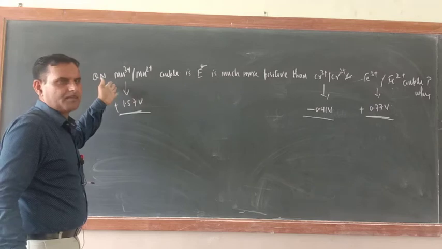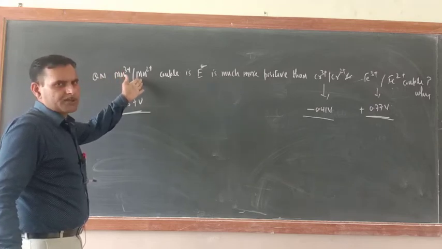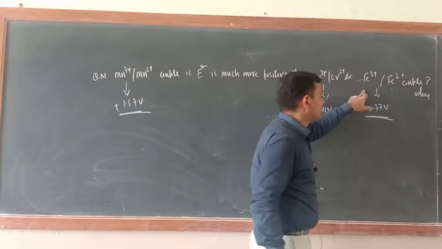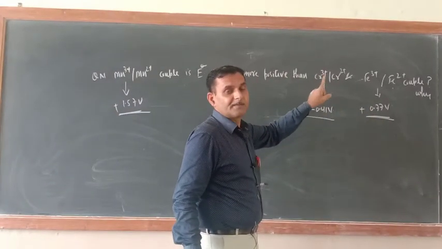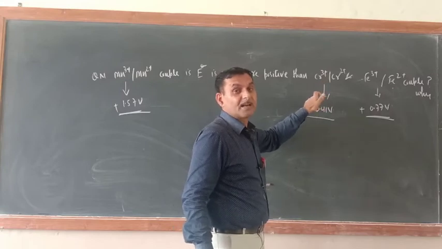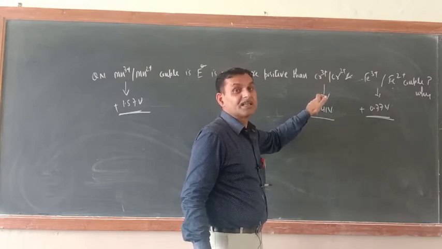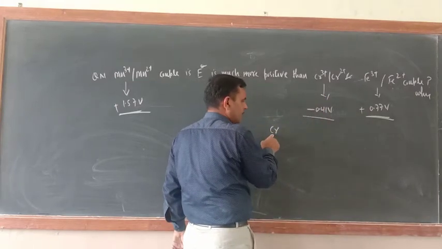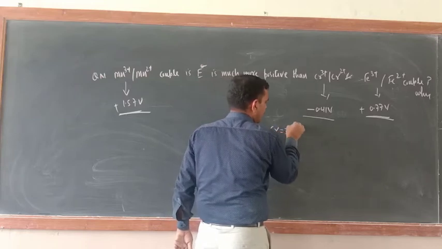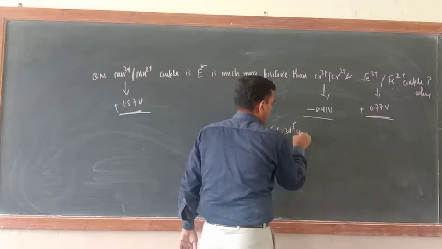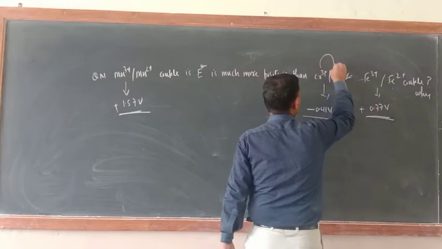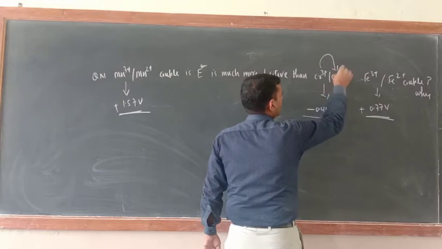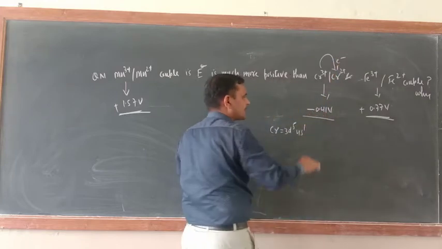Just now I explained, because Mn2+ will have 5 electrons in the 3d orbital, a half filled state. For the other two, you have to explain on the basis of crystal field splitting. Just see, chromium is 3d5 4s1. Cr3+ getting converted into Cr2+ by gaining 1 electron, so the electrode potential is coming negative.